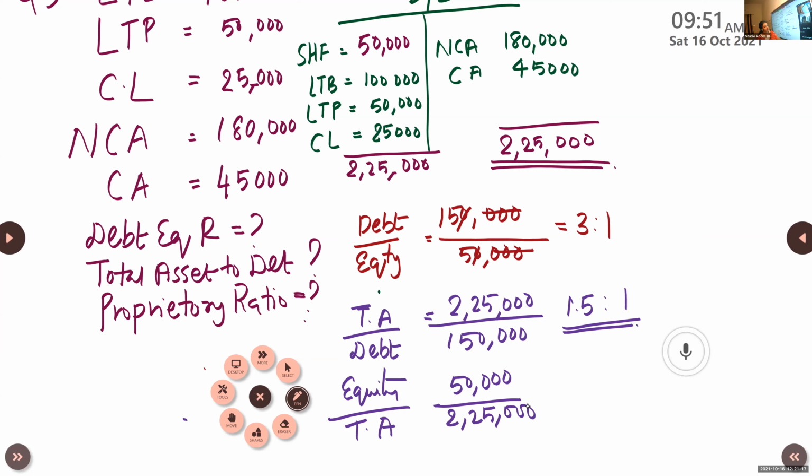Yes, how much is proprietary ratio, Tomlin? Ma'am, 2/9. Sorry, your voice is breaking, Tomlin. How much, Shubham? 0.2:1. 0.22:1. Okay, 0.2:1. No problem.